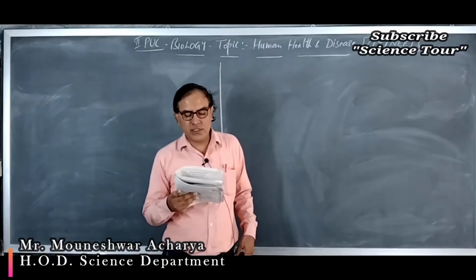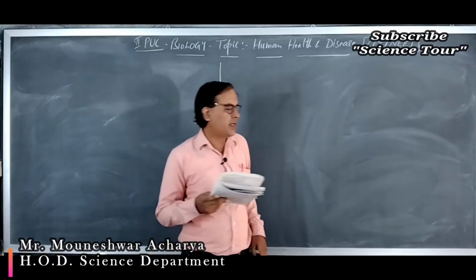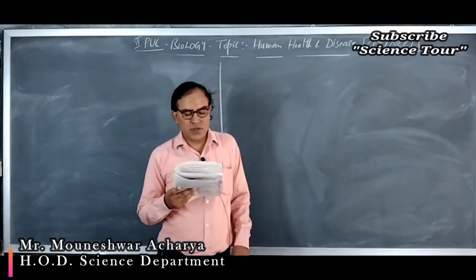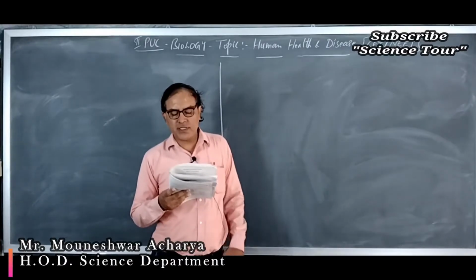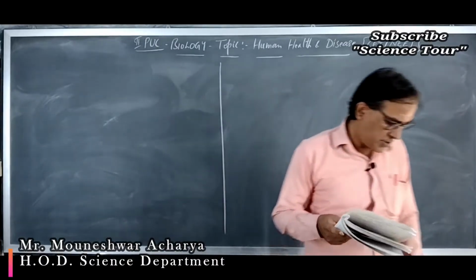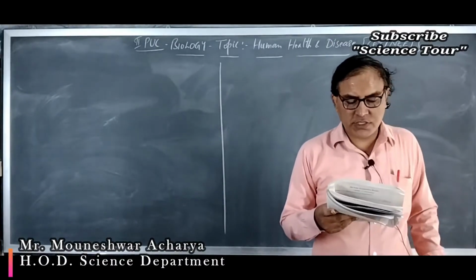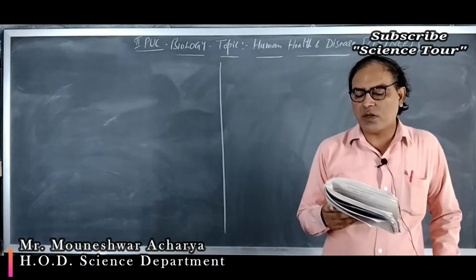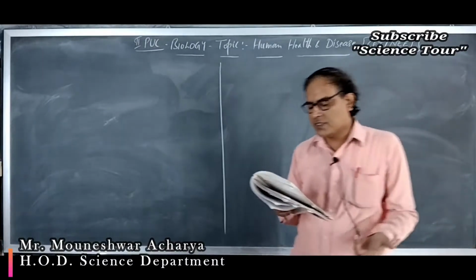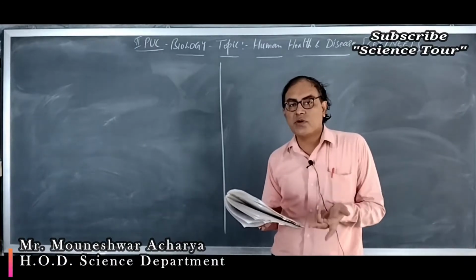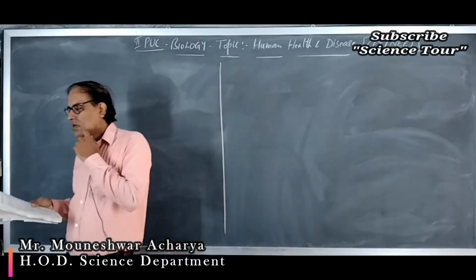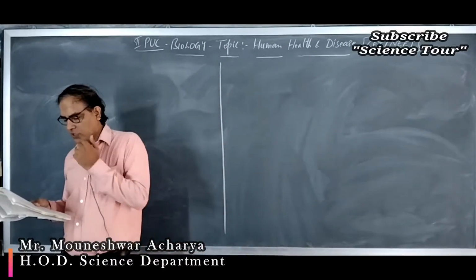Next option: health is the symbol of economic prosperity. No, not only economic prosperity. Then question number 2. The organisms which cause diseases in plants and animals are called pathogens. The disease-causing organisms are called pathogens. The study of pathogens is called pathology. Vectors means the transmitting agents. For example, Anopheles mosquito acts as a vector for the transmission of the Plasmodium single-celled parasite, which causes malaria.